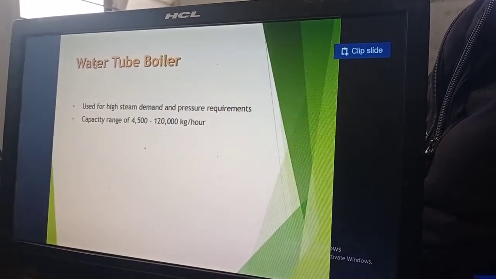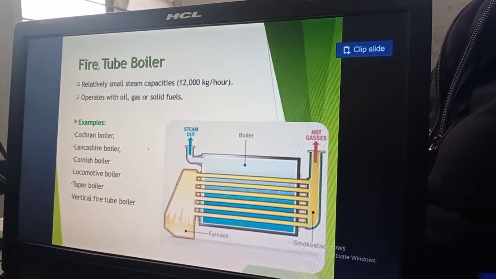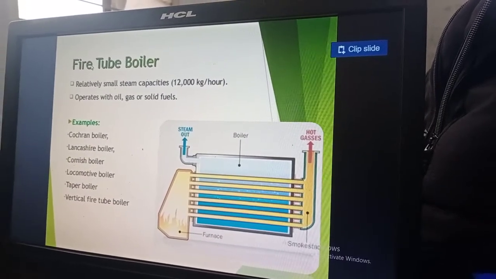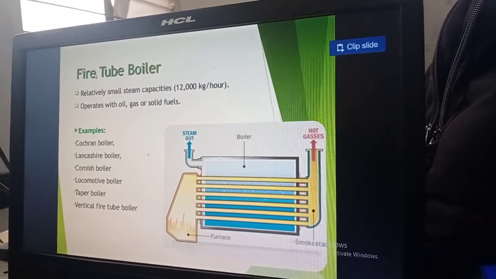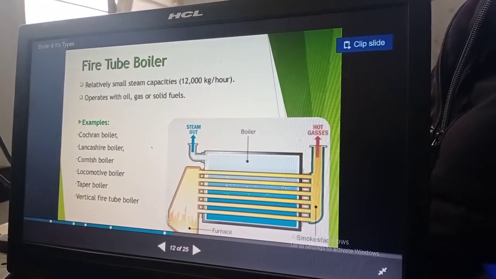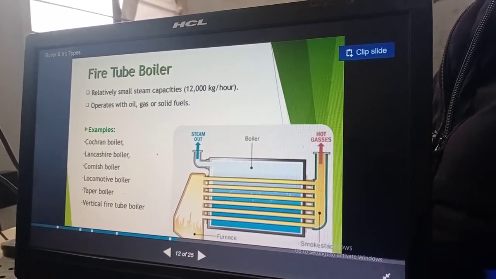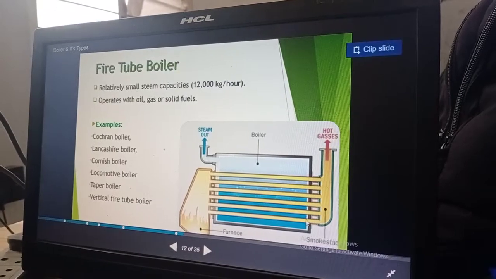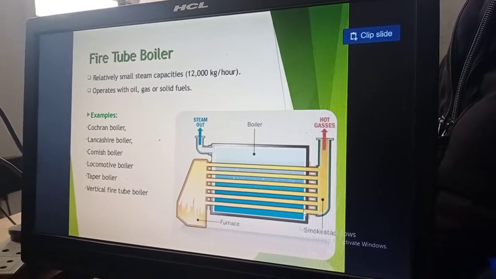Okay, next comes the fire tube boiler. From this diagram it will be clear that, as the name implies, if the fire flows through the tube, then it is known as a fire tube boiler. It is the costliest boiler because the fire flows through the tube. Here there is a furnace producing hot gases, and those hot gases flow through the tubes, which are inserted into the steam drum. The steam drum is what holds and supplies the steam.